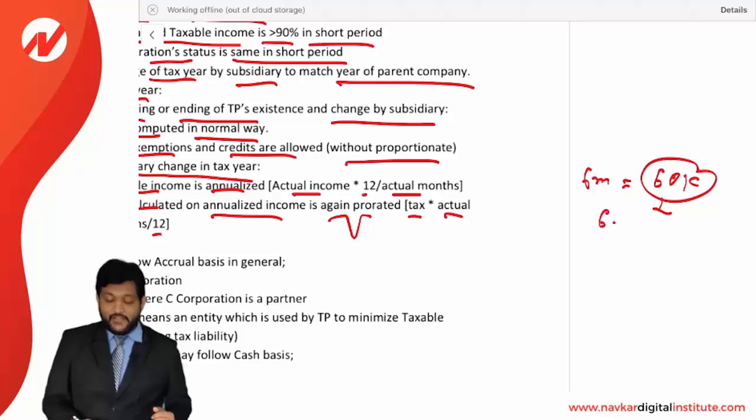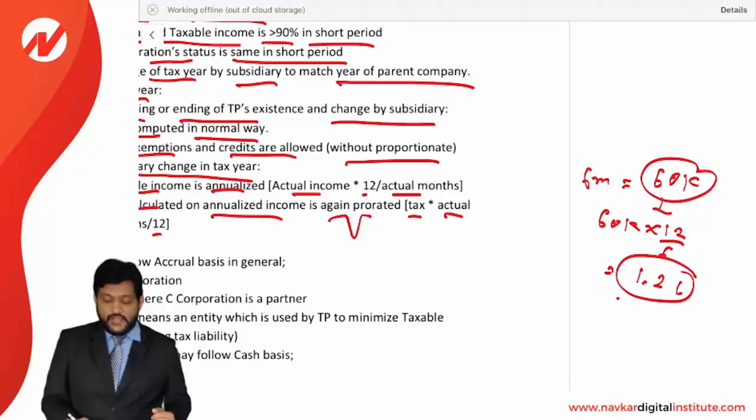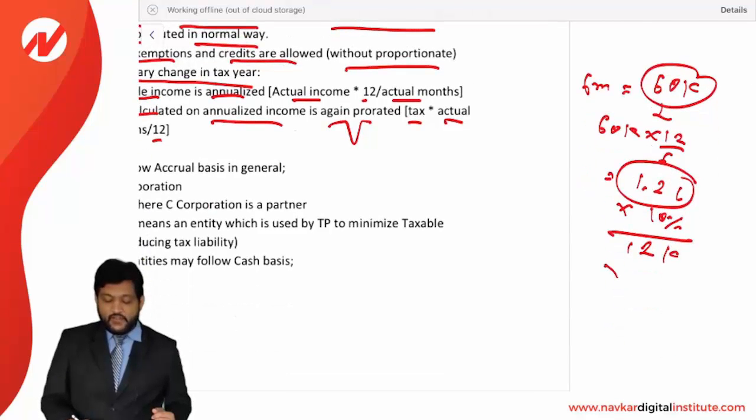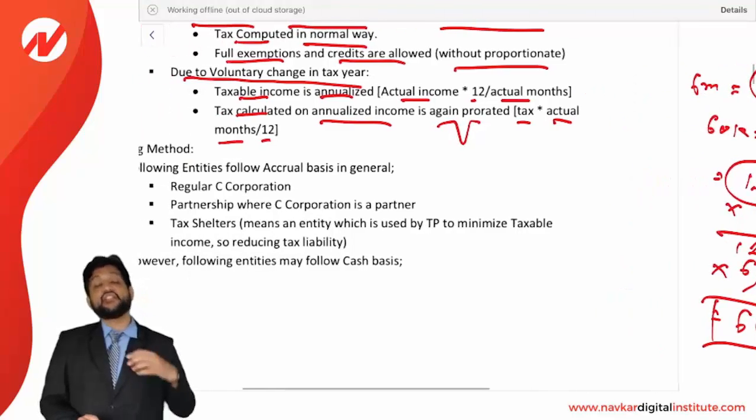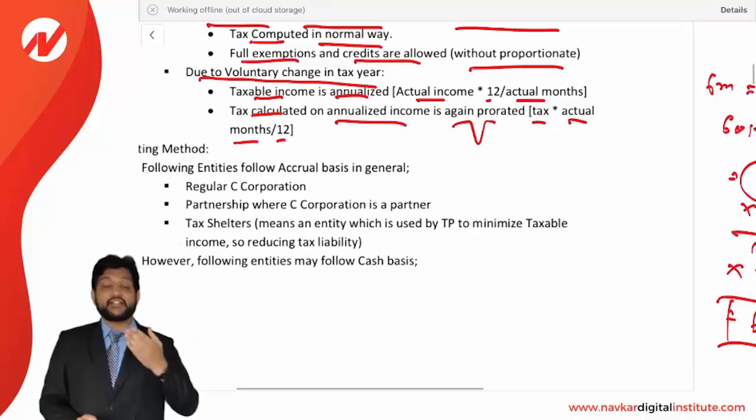How will it be annualized? 60,000 times 12 divided by 6, so it will be 1,20,000. Then on this we calculate the tax. Let us say 10% is the tax, so 12,000 is the tax. Now this tax will also be prorated: 6 months divided by 12, that is going to be 6,000. This is how the tax will be calculated. So first income is annualized, then tax is calculated, then again it is prorated to actual months.